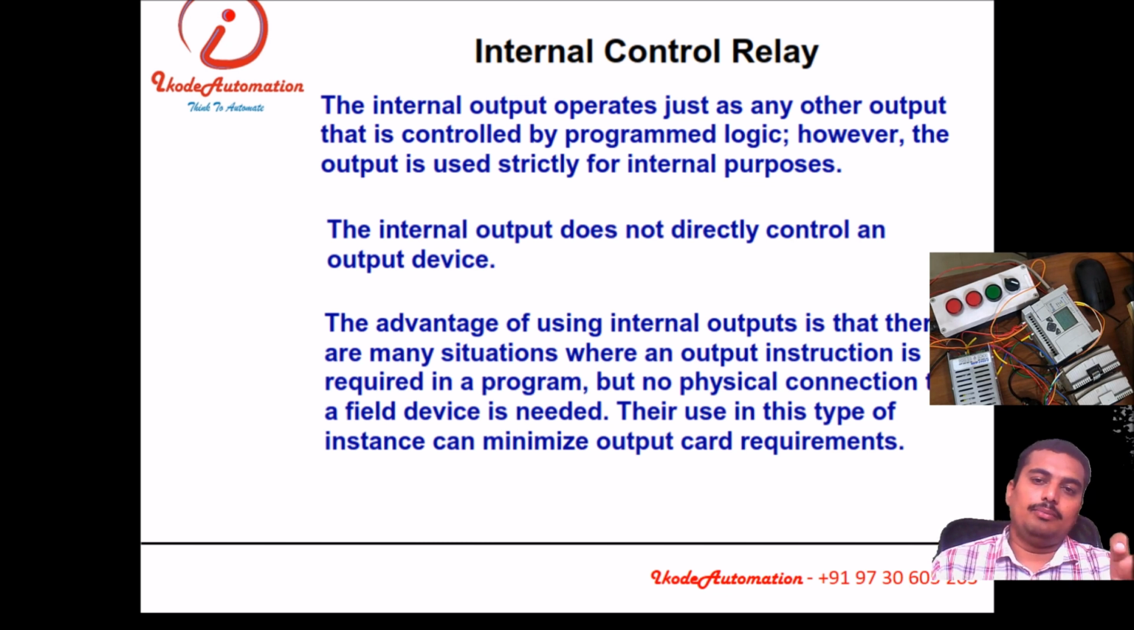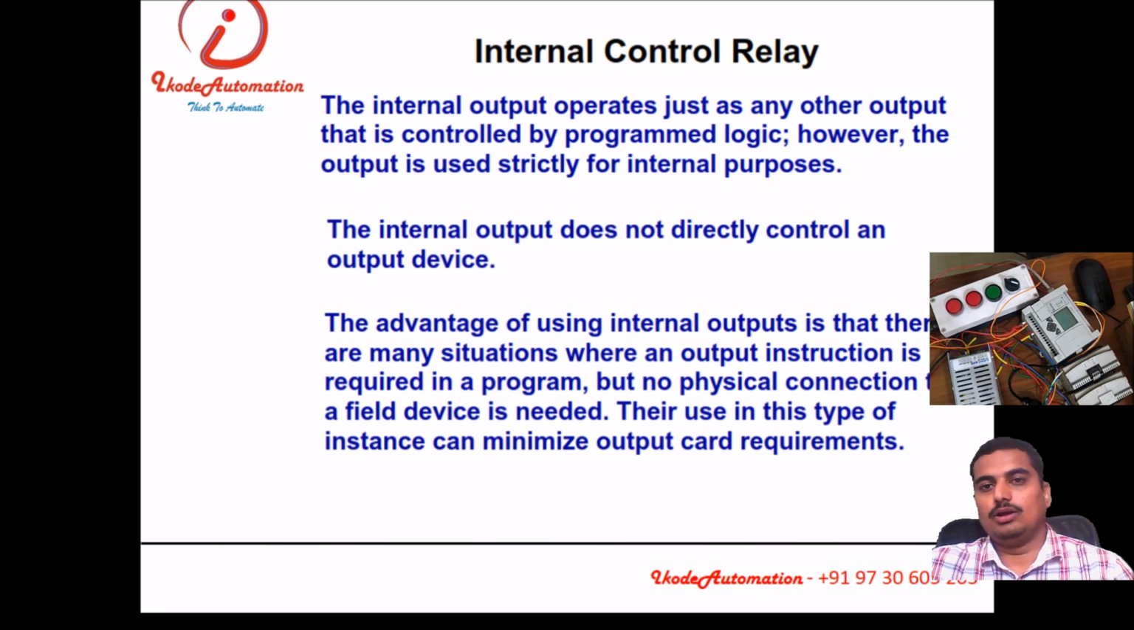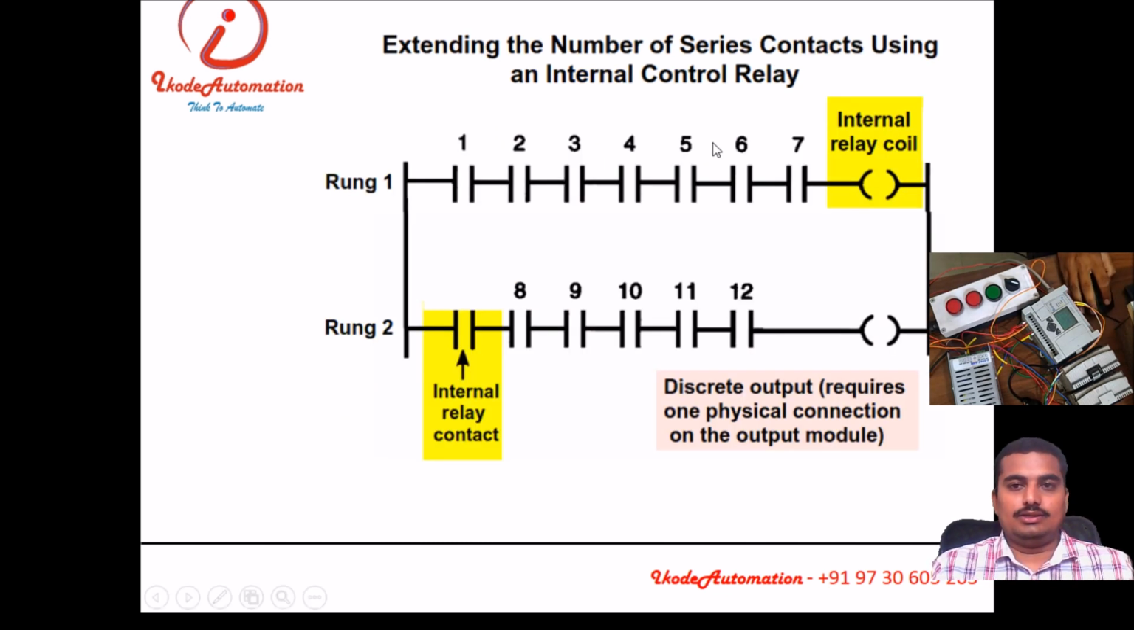An internal control relay is used when you cannot put many inputs in a single rung. Then you need to put the result in a binary or temporary address, and you can reuse that temporary address again in the next rung. Here you can say the result of this is stored over here, and that can be used over here, and again the final result will be written over here.